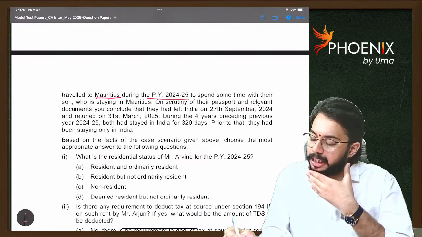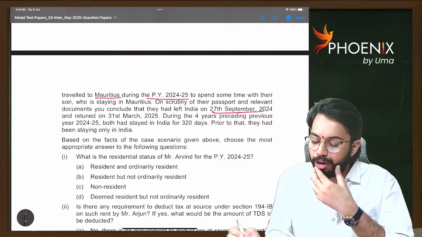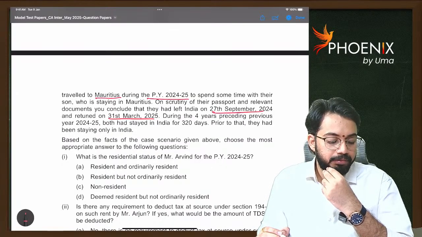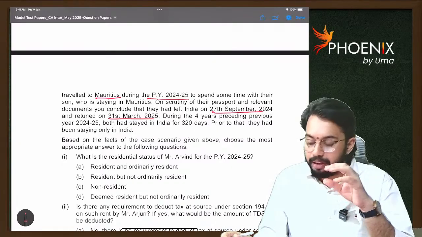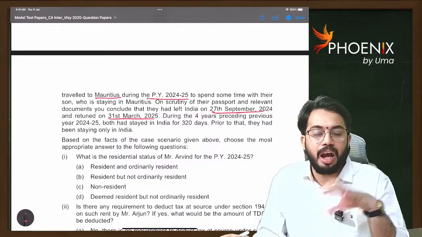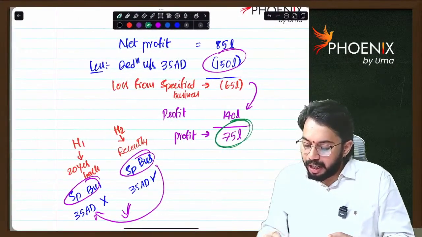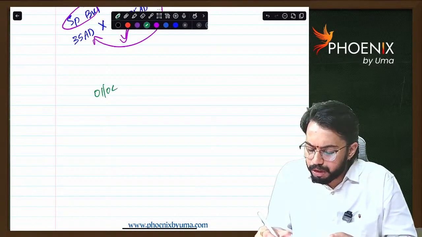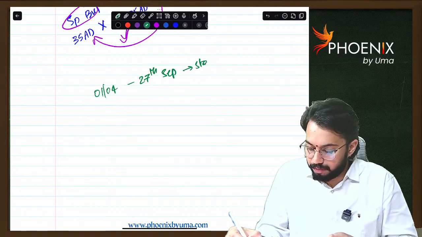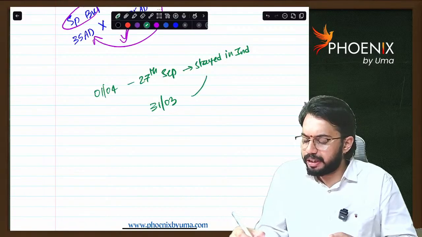On scrutiny of their passport and relevant documents, you conclude that they left India on 27th September 24 and returned on 31st March. See, the day on which they left India and the day on which they came to India, both days will be considered as stayed in India only. That means from 1st April to 27th September, they stayed in India. And also on 31st March, they stayed in India.